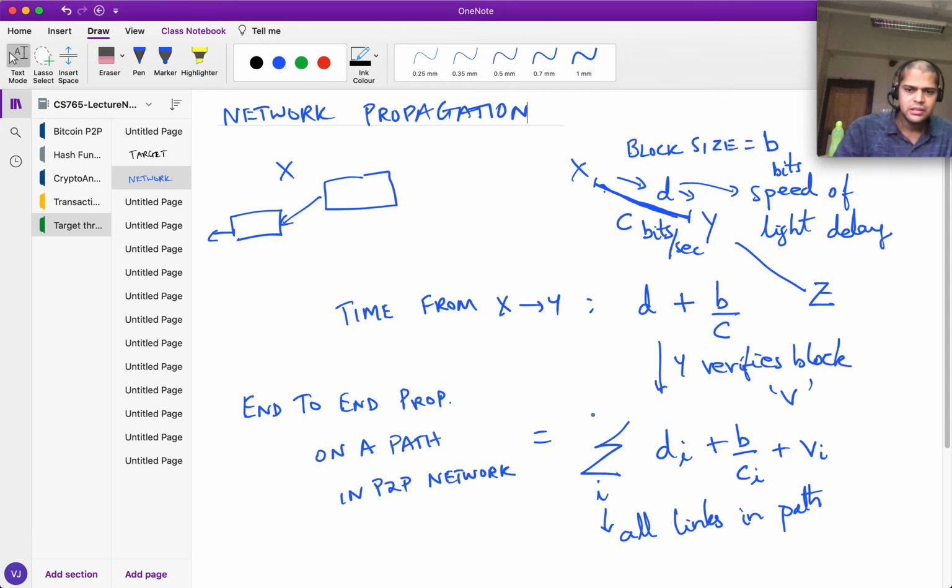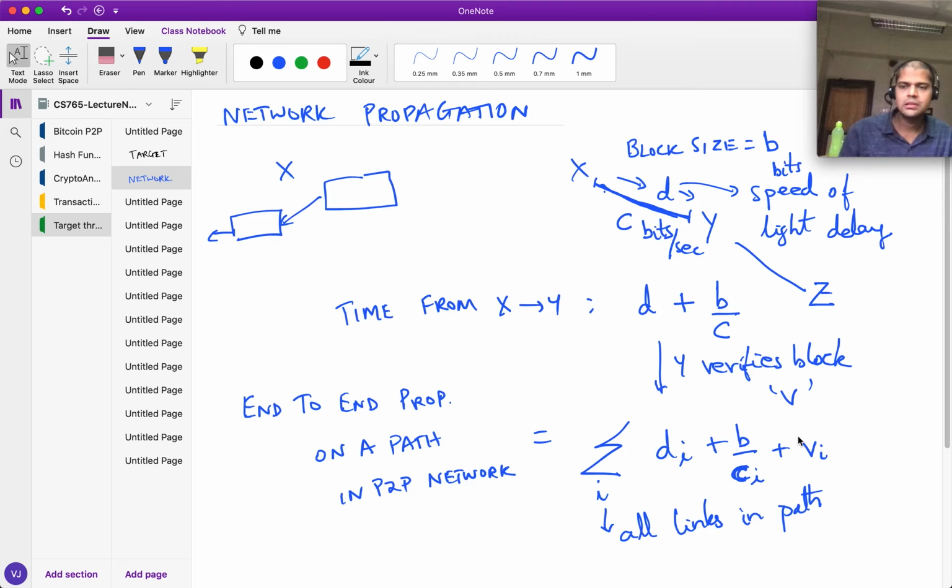And as you can see, in a global network, even just the propagation delays will go into the order of hundreds of milliseconds. Okay, and depending on what these data rates are, because nowadays the data rates are pretty high, this could be of the order of tens of milliseconds per link, even between two peers.